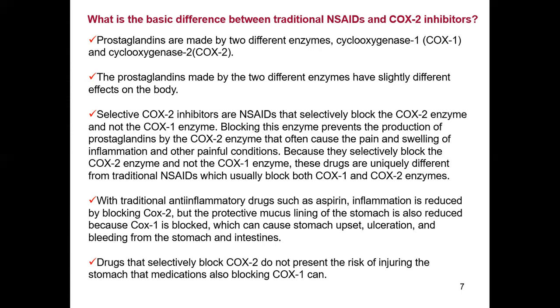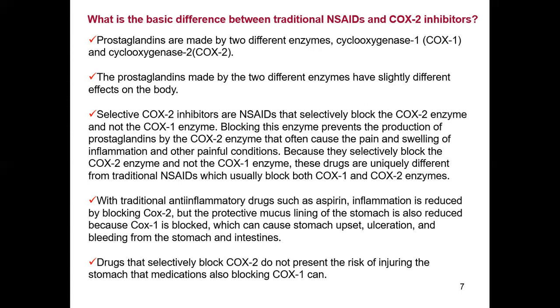But the disadvantage of these drugs is that the protective layer in the stomach is also reduced, and because of this the stomach gets upset, and the chances of ulceration and bleeding in the stomach and intestine are high.